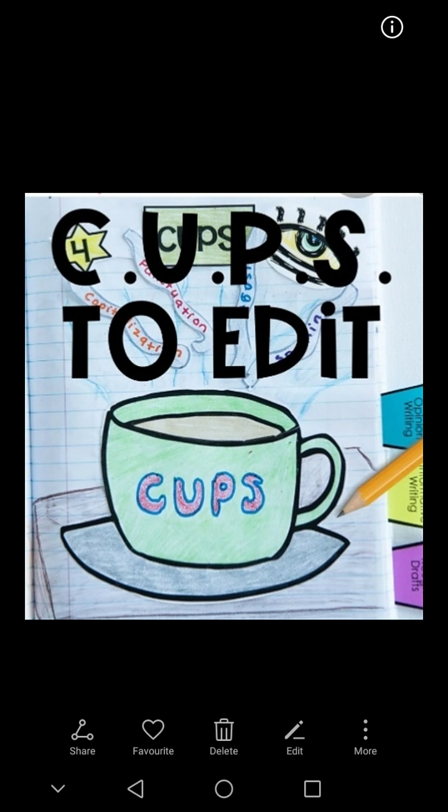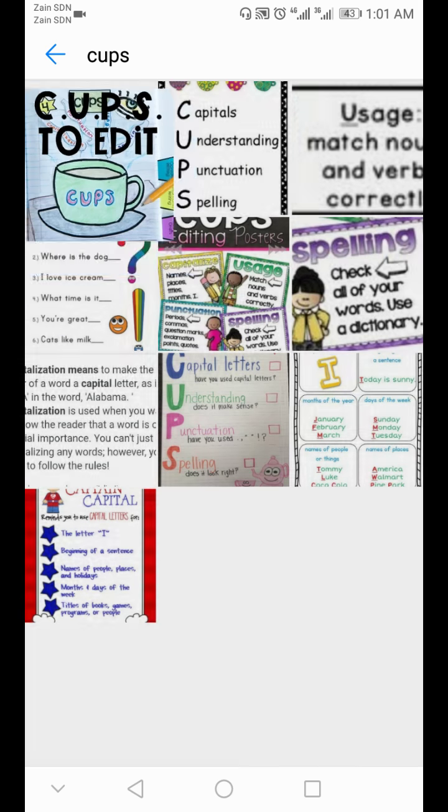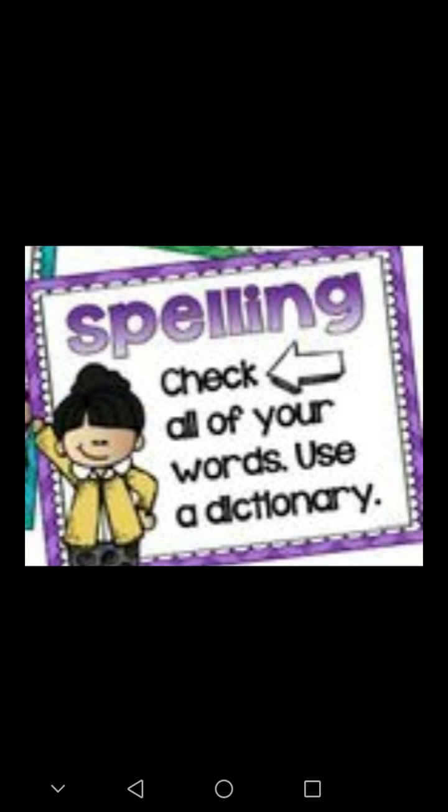So the last one is here, S. What do you think S stands for? Yes, S stands for spelling. We have to revise our spelling. Is our spelling correct or not? Okay. From where exactly do we have to check our spelling?